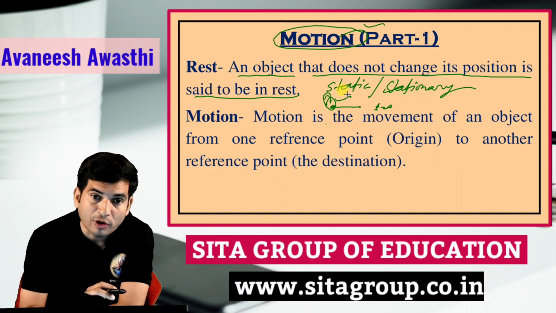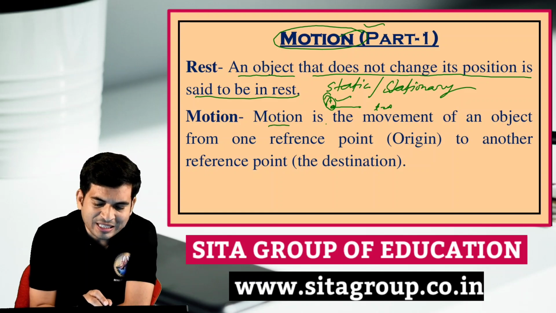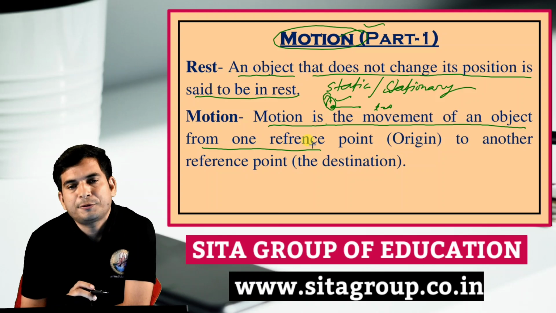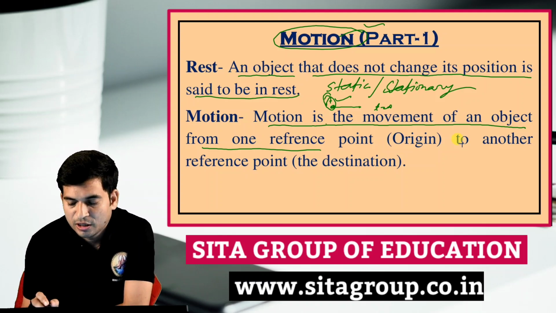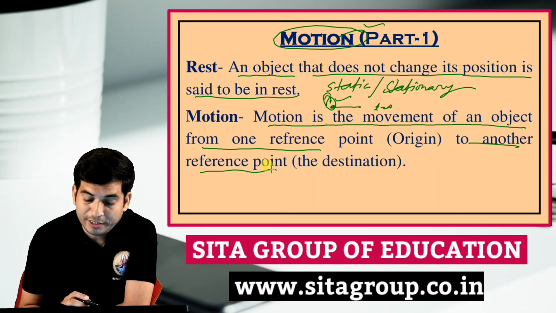Now motion, what exactly does motion mean? We need to understand this. Motion is the movement of an object from one reference point to another reference point. What are these reference points?